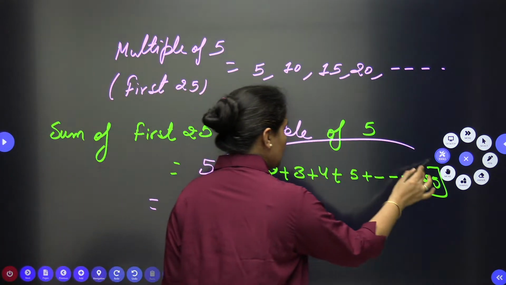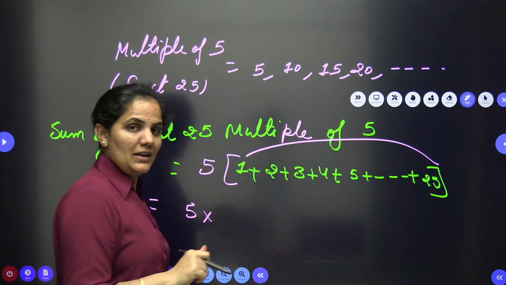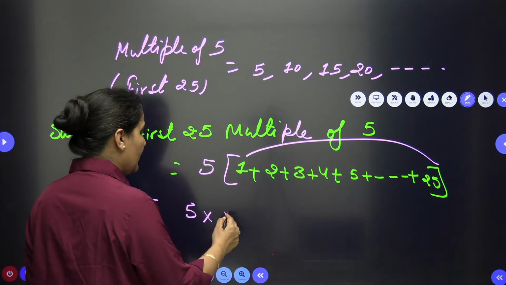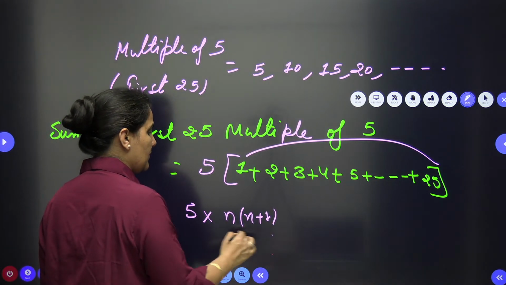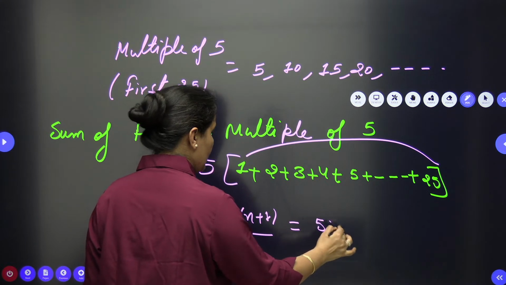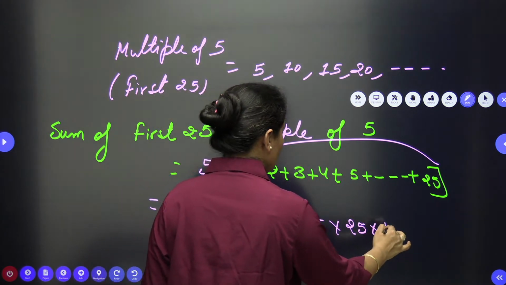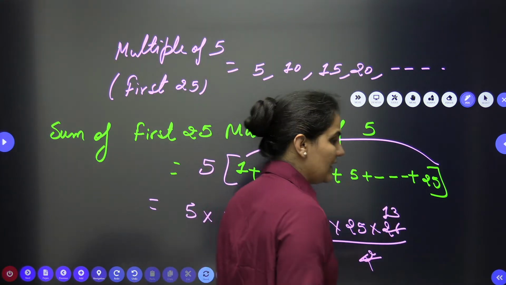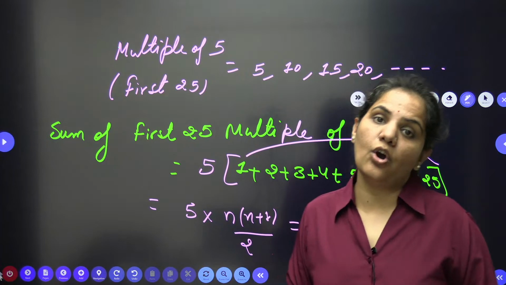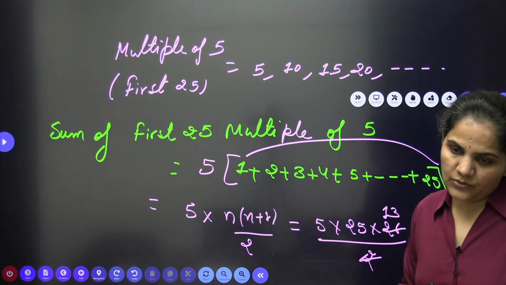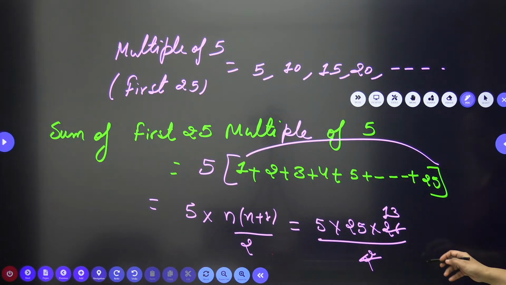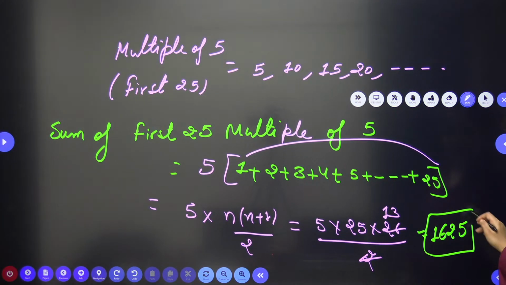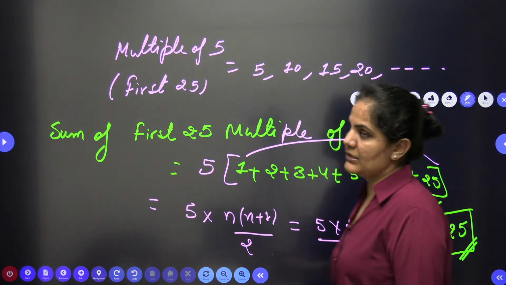This is nothing but the sum of the first 25 natural numbers, where I can use the formula n(n plus 1) by 2. Here n is 25. When you solve 25 into 25 plus 1 by 2, we get the total of the first 25 multiples of 5. When I solve it, it will be 1625. So this is the sum of the first 25 multiples of 5.